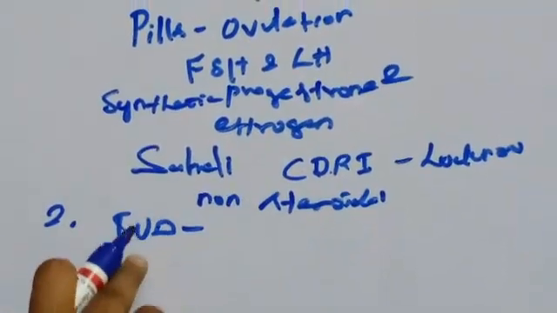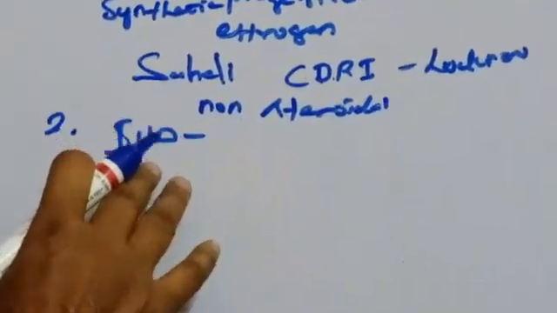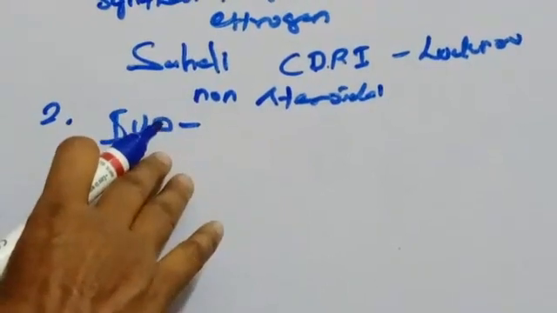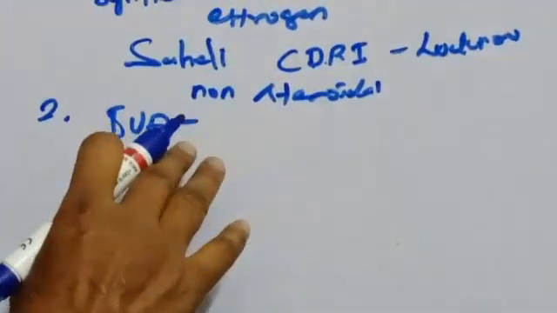The second one we'll see is intrauterine devices. What is meant by intrauterine devices? This device is inserted in the uterus through the vagina by medical experts.